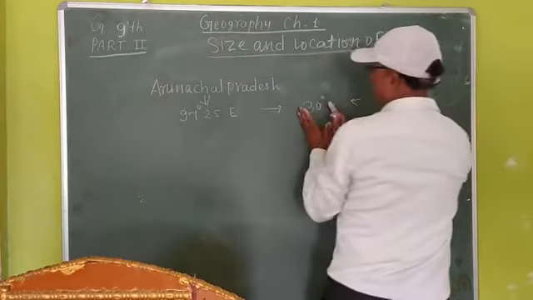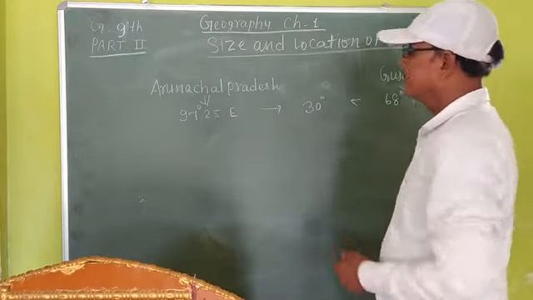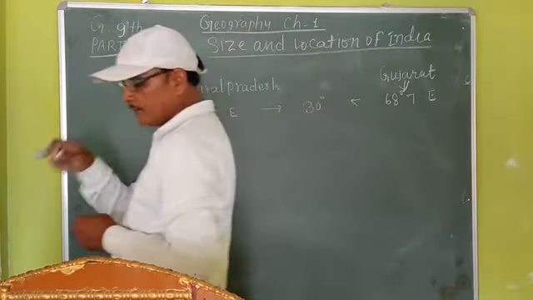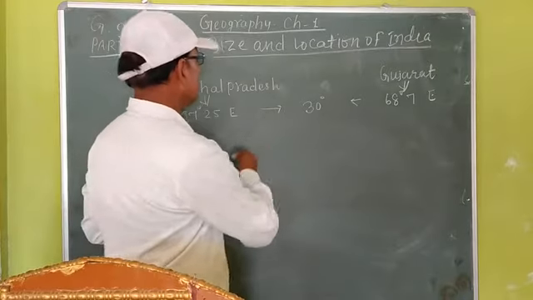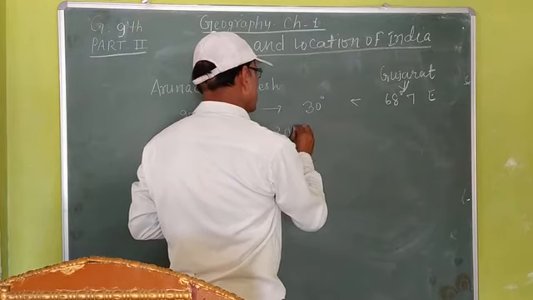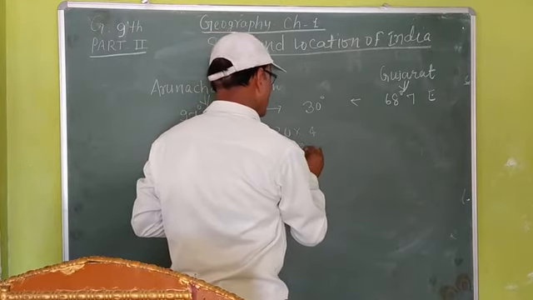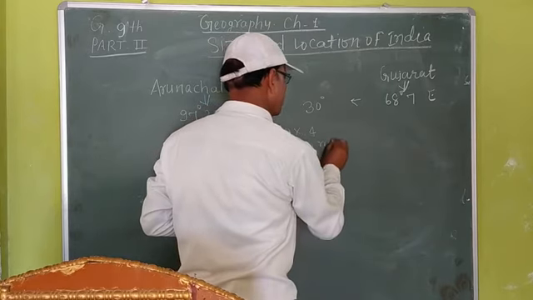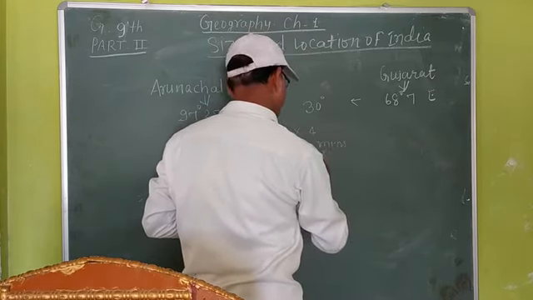What is the overall total latitudinal and longitudinal extension of India? 30 degree. And the earth takes 4 minutes to cross one longitude to another. That is why 30 multiplied by 4 is equal to 120 minutes, or 2 hours.